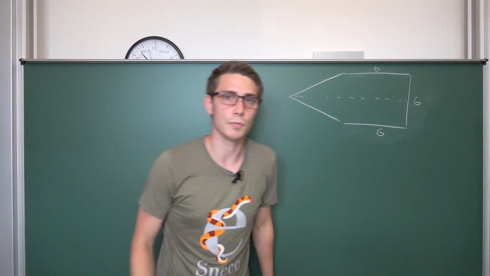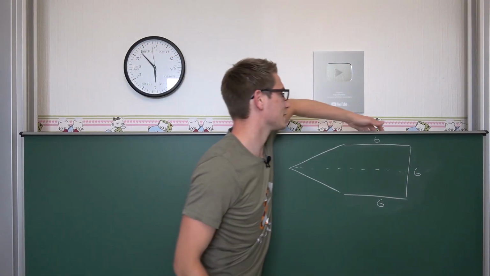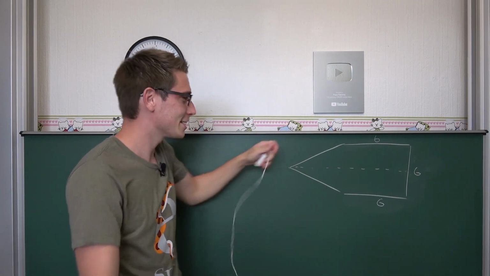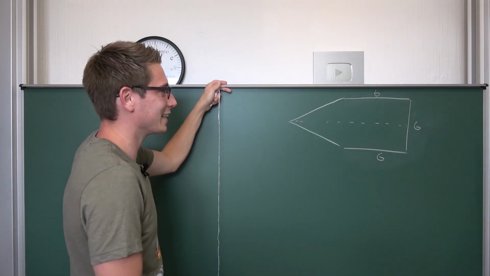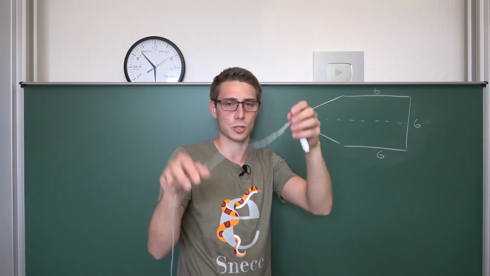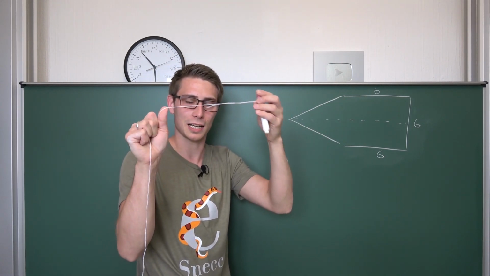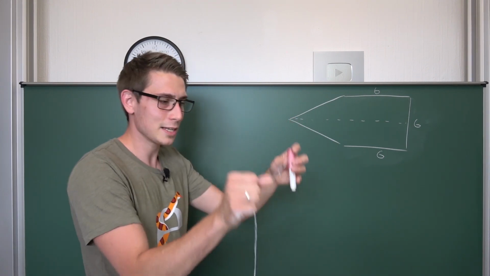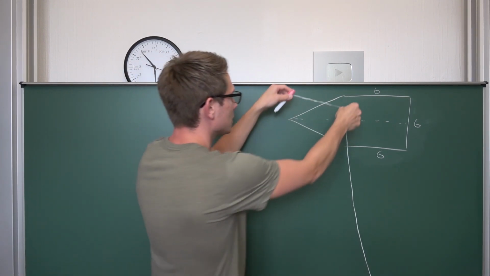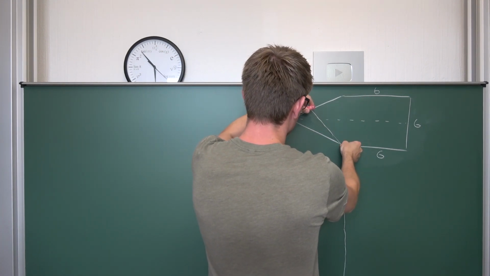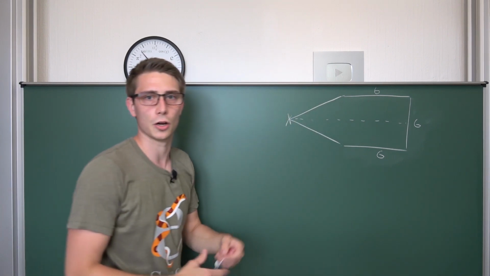I don't have a compass with me, but compasses are for pussies anyway. Real mathematicians use string and pen. Actually, I don't have a compass. I never had one, but I always have string with me and a pen, because like this you can also construct yourself ellipses. Never mind.